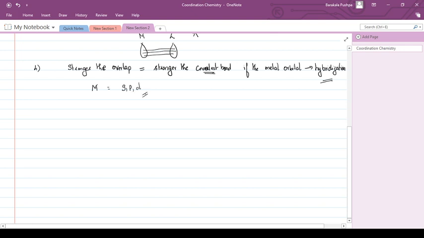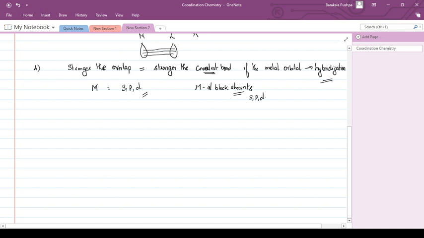Because here in the coordination complexes, mainly we are concerned with the transition metals. All the coordination complexes you are going to study mainly involve metals from the d block elements. So if a metal is coming from the d block, automatically we know that the orbitals will be s orbitals, p orbitals and d orbitals.